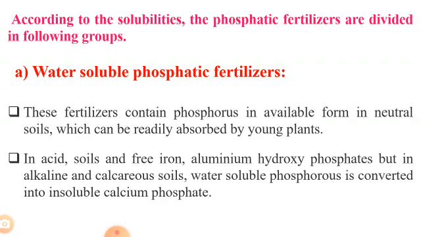So now, classification of phosphatic fertilizers. They are divided into three groups. First one is water soluble, or ortho or monophosphate, phosphatic fertilizers. Second one is citric acid soluble dicalcium phosphate, and third one is insoluble phosphate fertilizers. So we will discuss water soluble phosphatic fertilizers, or ortho or monocalcium phosphate, Ca(H2PO4)2. So what are water soluble phosphatic fertilizers?